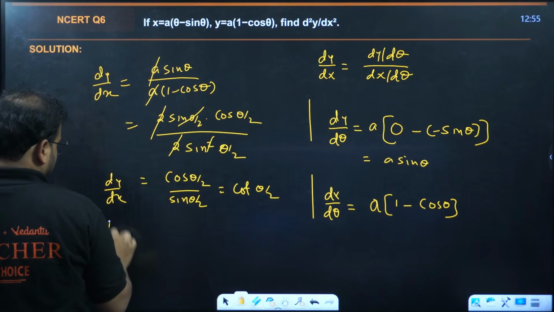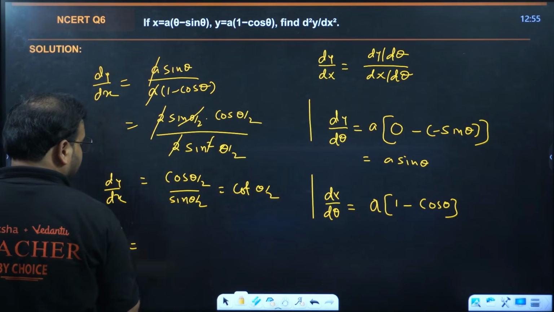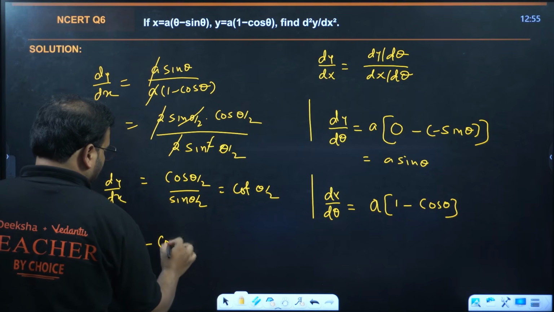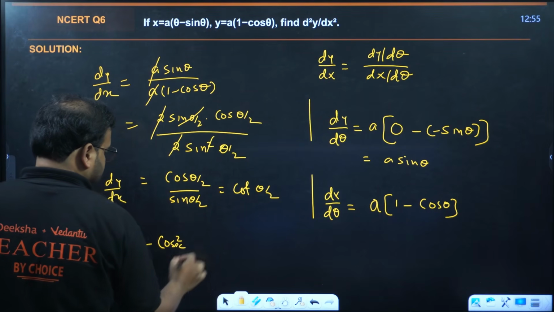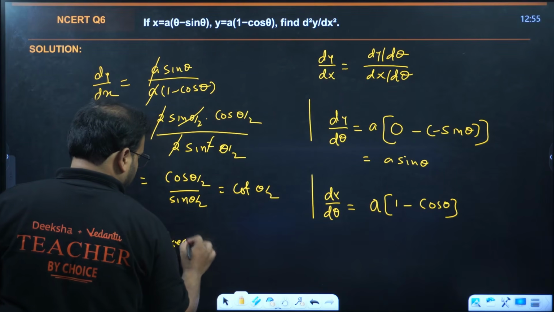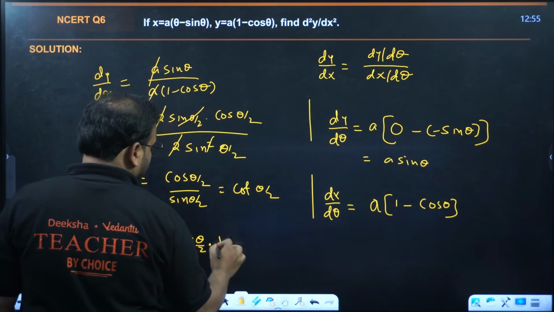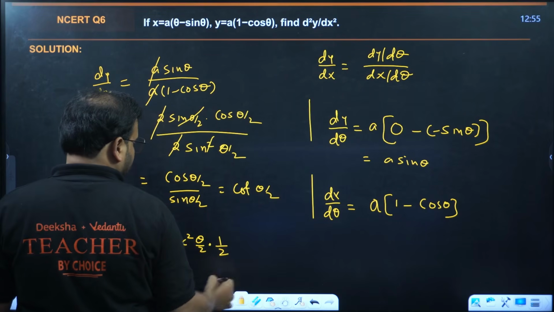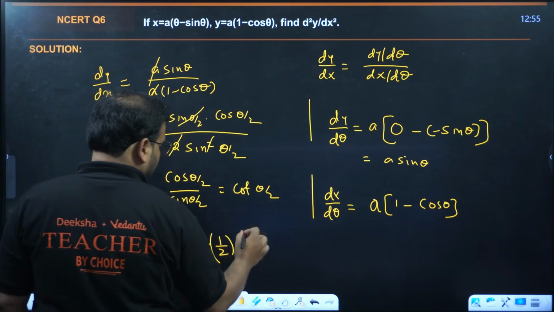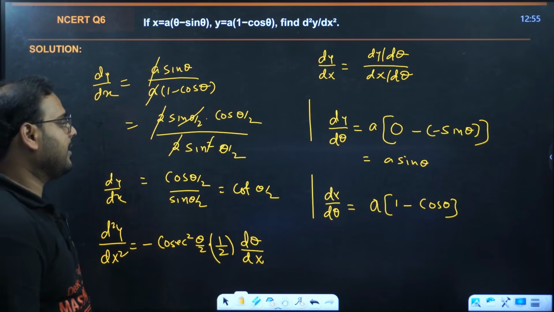Now I want to find the second derivative. This is simple. Differentiate cot. You'll have minus cosec square theta by 2 into half derivative of theta by 2 into d theta by dx.